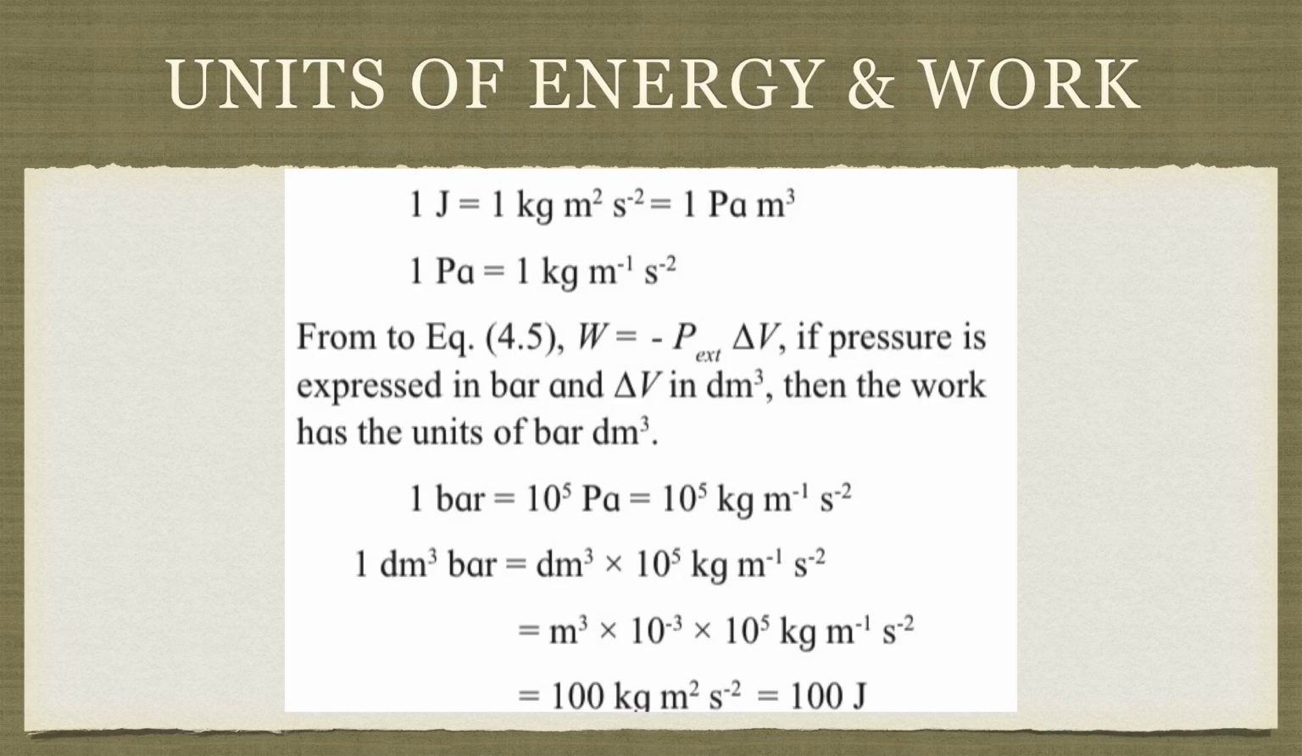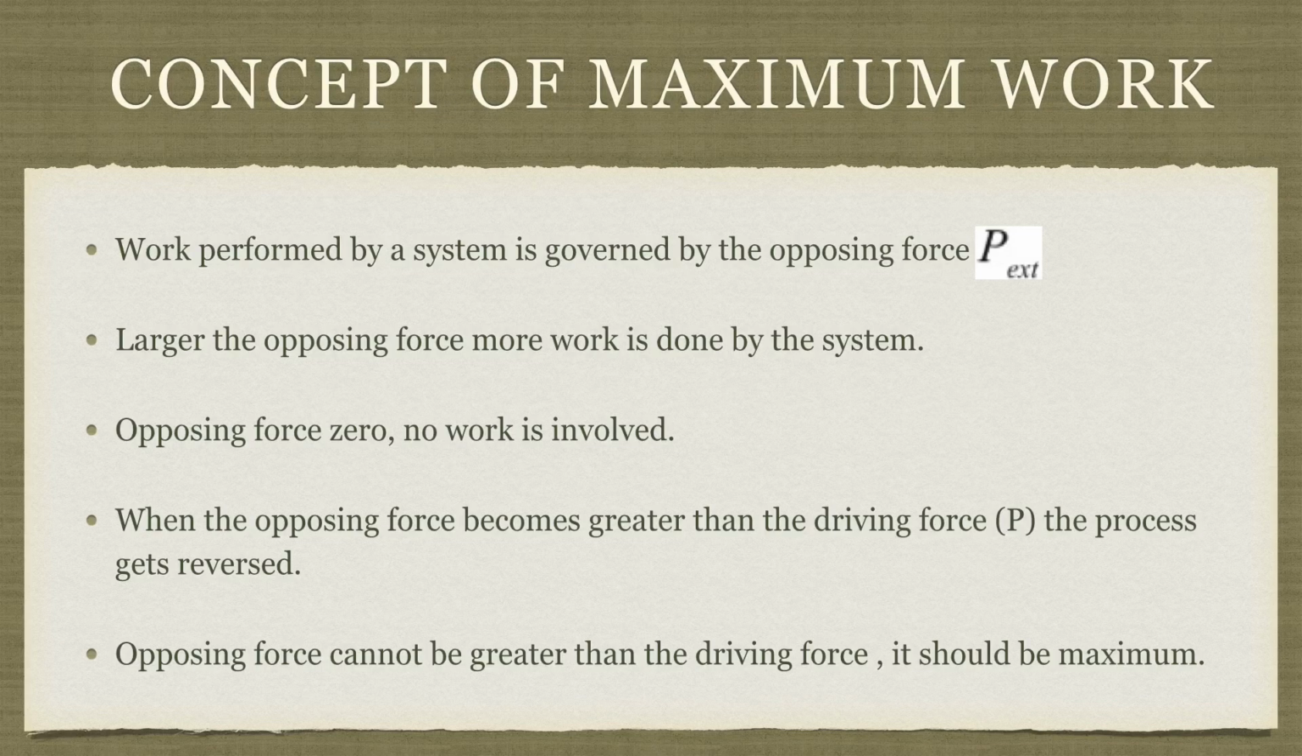Okay, now we'll learn the concept of maximum work. Work performed by a system is governed by the opposing force P external, because if P external is not there, we say no work is done. So the larger the opposing force, the more work is done by the system. Opposing force 0, no work is involved.